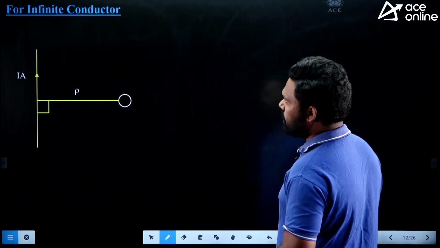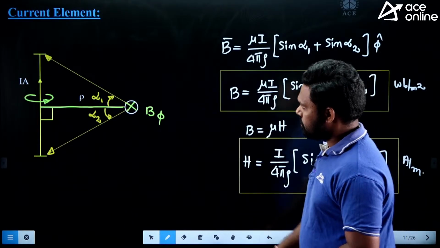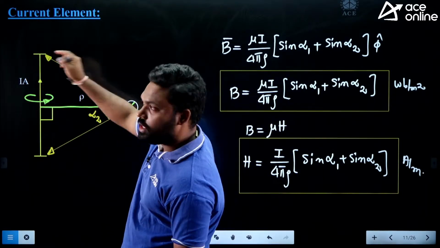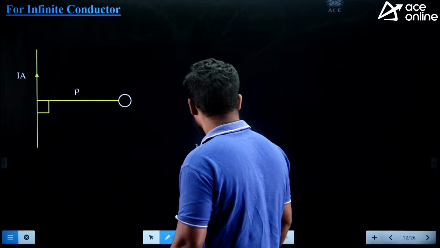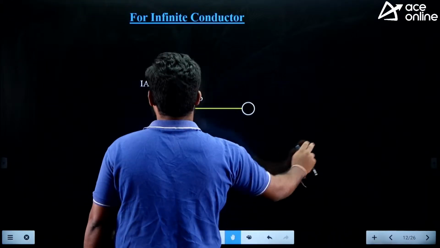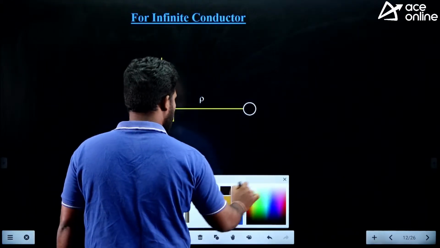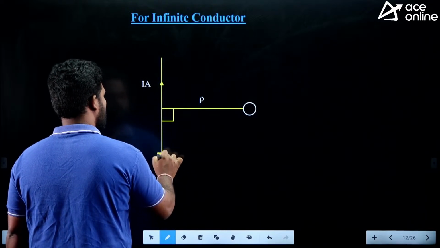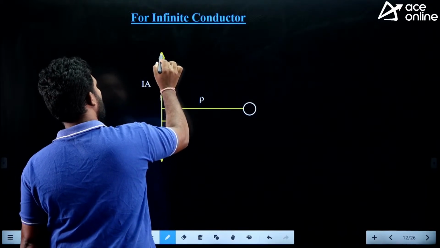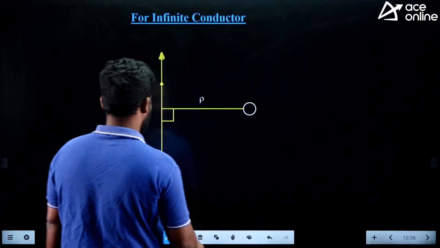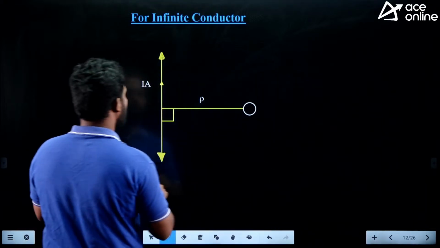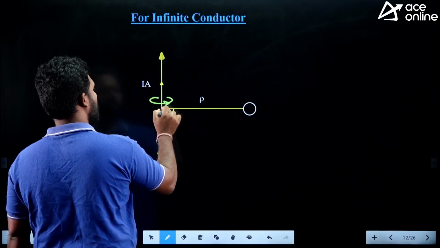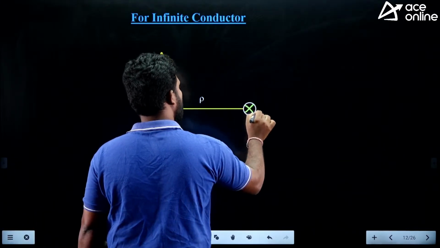Let us modify this one for the infinite conductor. This is a finite conductor. I have shown the boundaries. Suppose if it is extending from minus infinity to plus infinity, what happens? Then that is called infinite line. So how you can modify that formula to the infinite line? I can show with the arrow like this. Magnetic field direction remains same. If the current is flowing like this, so my fingers will going to show the direction of magnetic field. So the magnetic field here is inside, it is B phi.